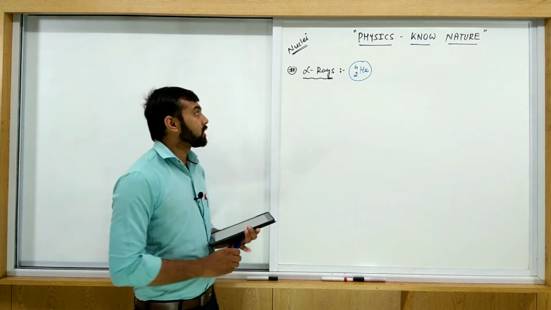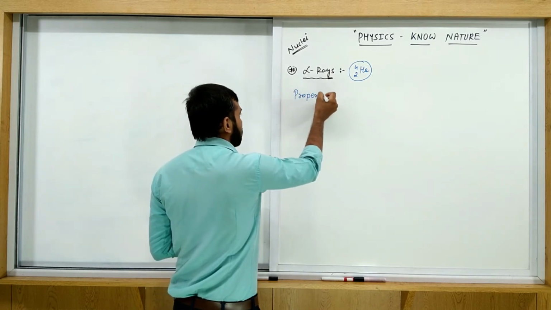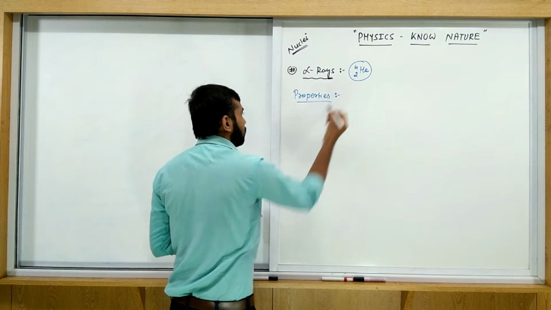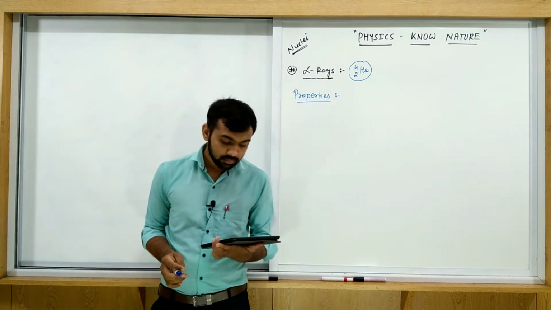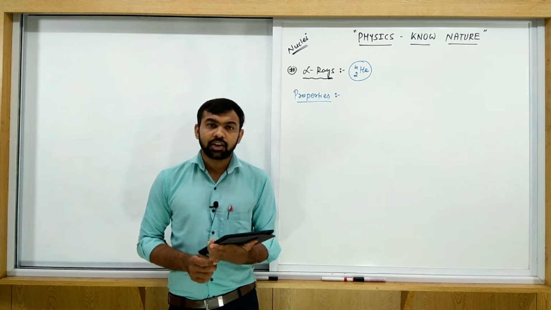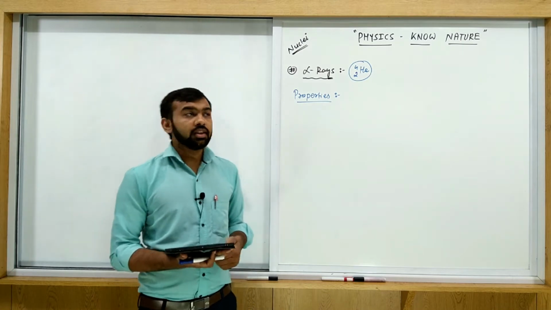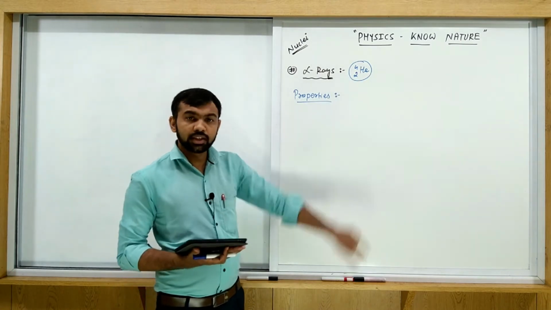Write down some properties of alpha rays, all of you guys. So the first one: alpha rays contain the helium nuclei, 2He4.